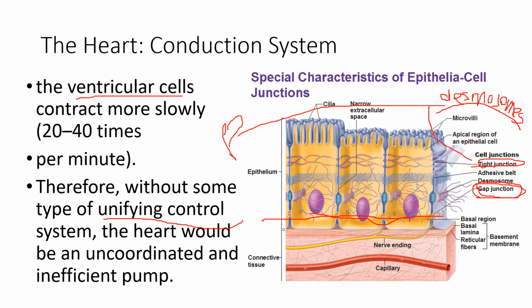So in the cardiac cell or cardiac muscle, these structures are very important in order to have a very unified or unifying control system for the conduction of the impulses inside the heart, and there will be coordinated muscle contraction from atria to ventricle.